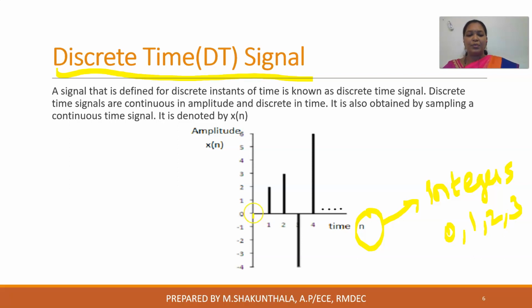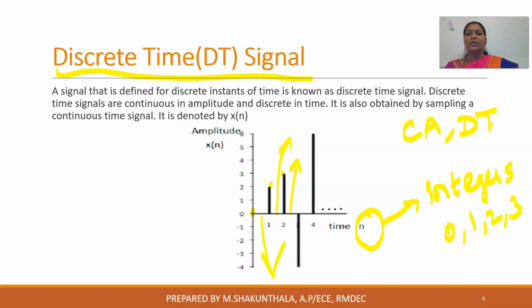Okay. For example, when you see this diagram, at 0 the amplitude is 0, at 1 the amplitude is 2, at 2 the amplitude is 3. What about 0.5? There is no signal. At 2.2, there is no signal. So in between, at decimal point values of time, your amplitude does not exist. Only at discrete instants of time does the amplitude exist. Such a type of signal is nothing but a discrete time signal. So in simple terms, a discrete time signal is continuous in amplitude and discrete in time.